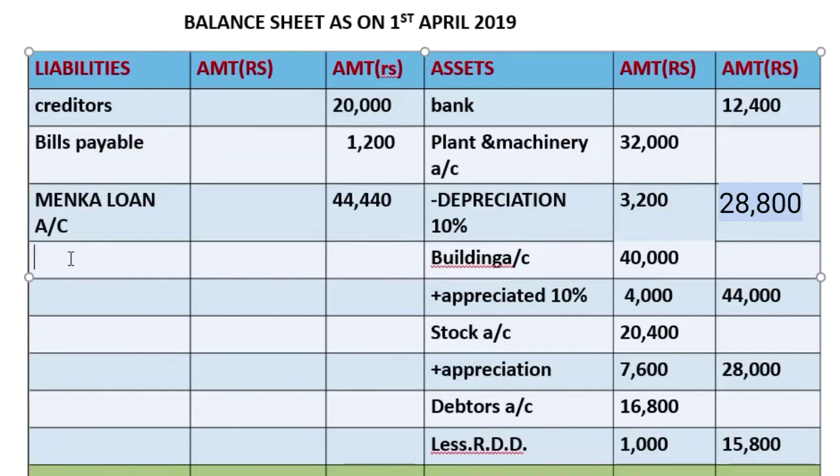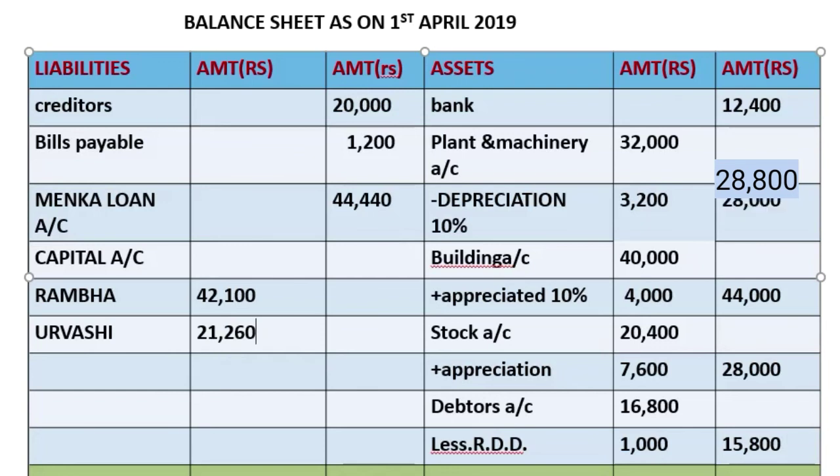Now these two balances carried down, we will transfer to the liability side as capital of Rambha and Urvashi. So Rambha we got 42,100 and here 21,260.